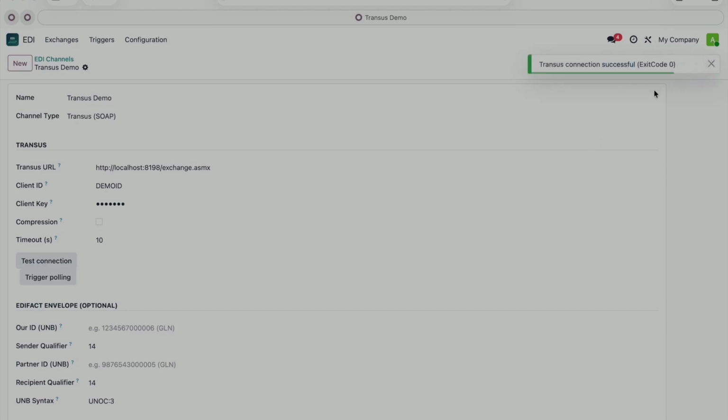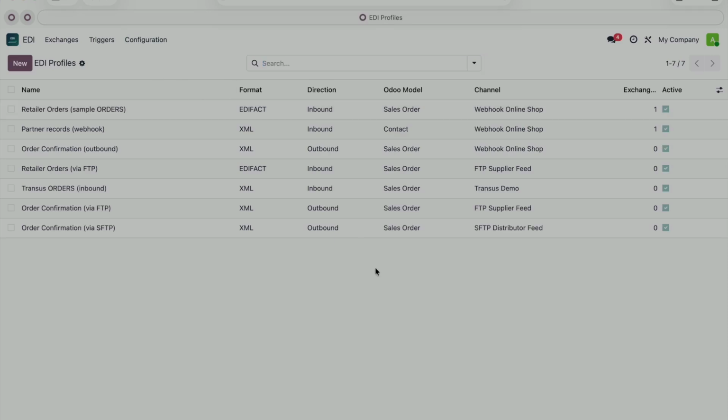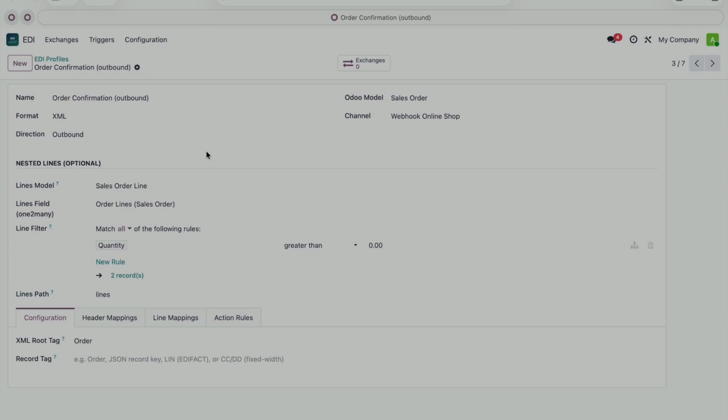Next, after the channels, we need to set up profiles. Now that we've seen the channels, let's look at profiles. Let's pick this one, for example, for the webhook. So what's a profile? It's the configuration for one specific document. Here, an order confirmation on a given channel in a given format. So here, XML format and the webhook channel.